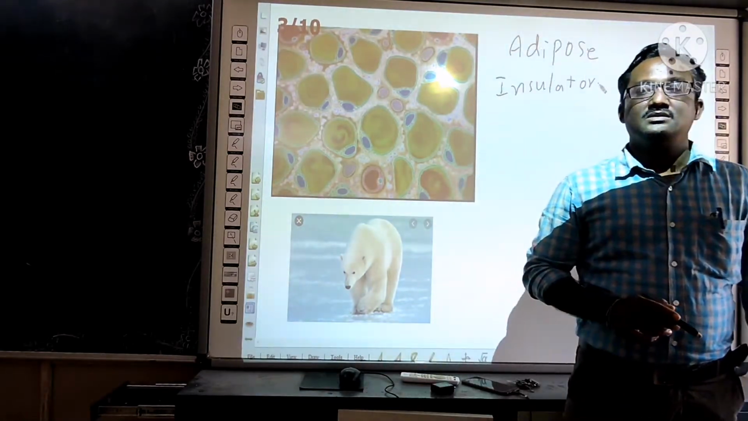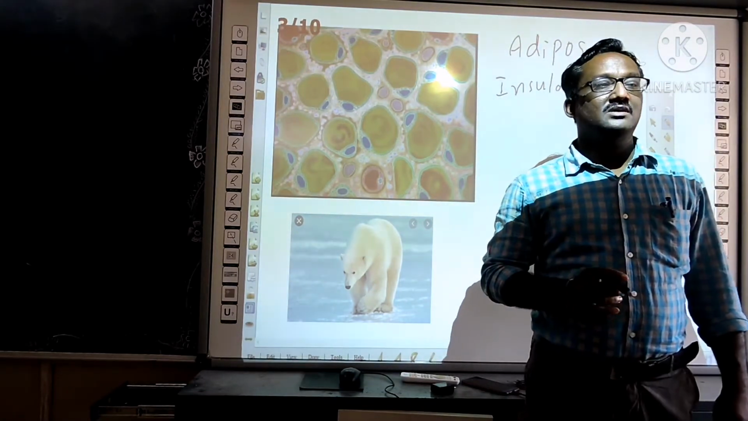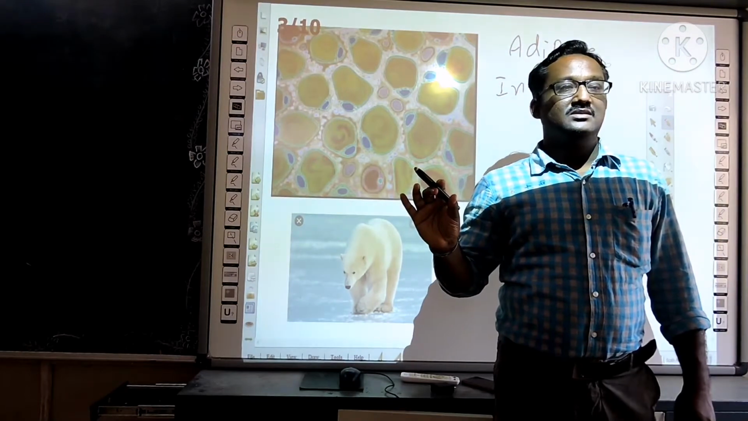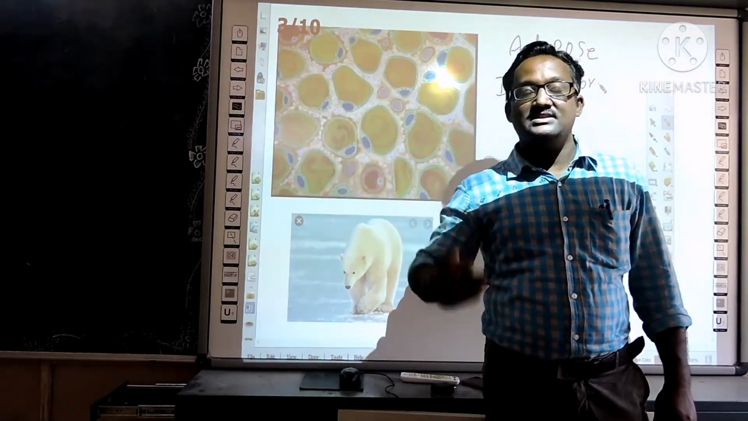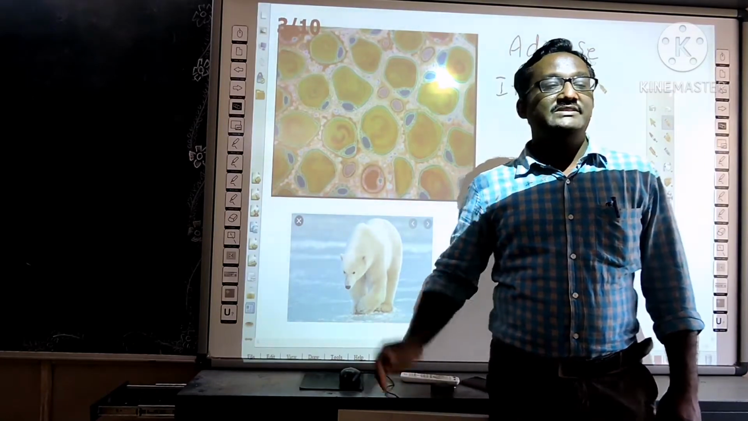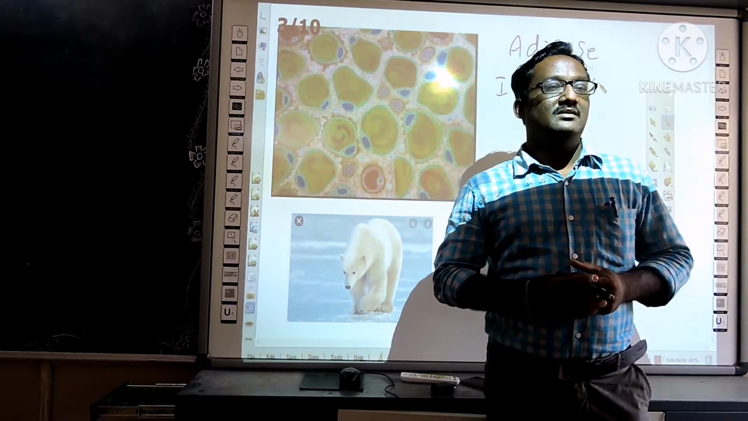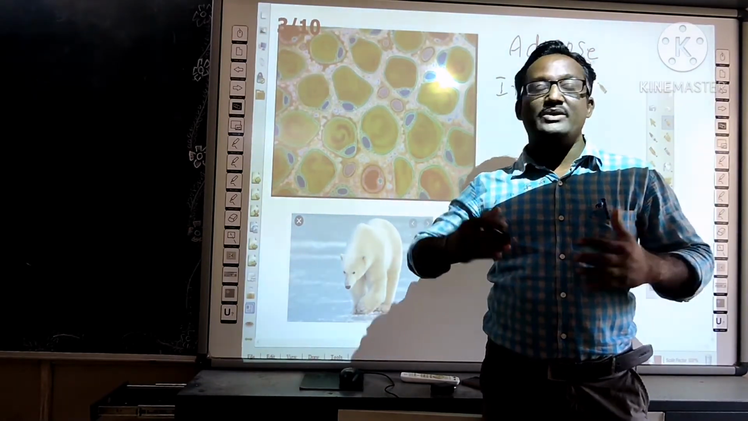If you observe the electric wire, there is an insulator over the electric wires which is made of non-metals. That insulator prevents the escape of electricity. Like that, this adipose tissue keeps our body warm by acting as an insulator. It does not allow the heat to escape from our body.